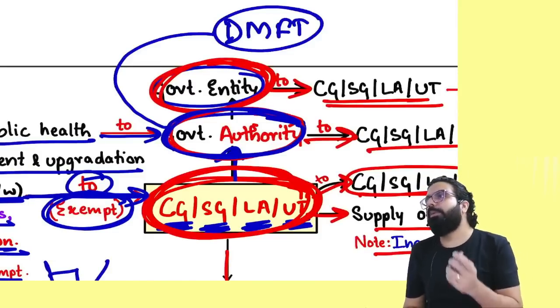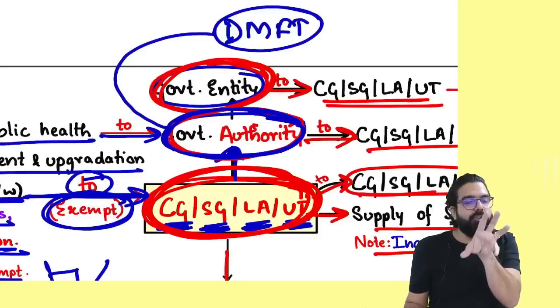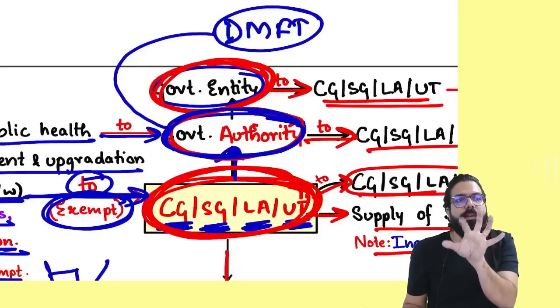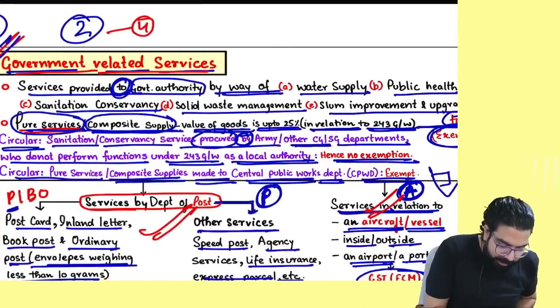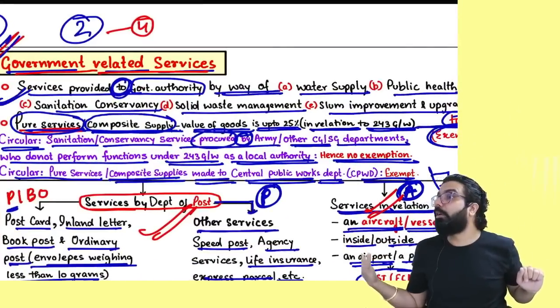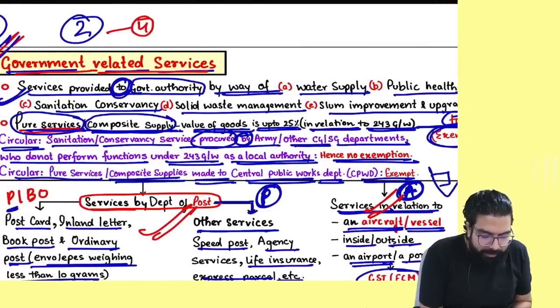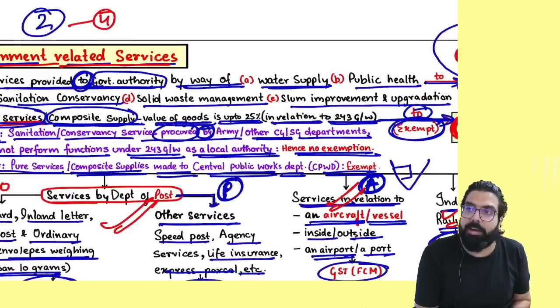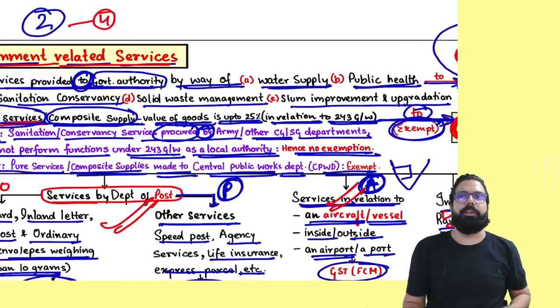DMFTs, District Mineral Foundation Trust, these are also governmental authorities. These governmental authorities are doing what work, everyone? 243G and W work. So if they are taking these services, will it be taxable or exempted? If they are taking services which are water supply related service, public health related service, then it will be exempted.